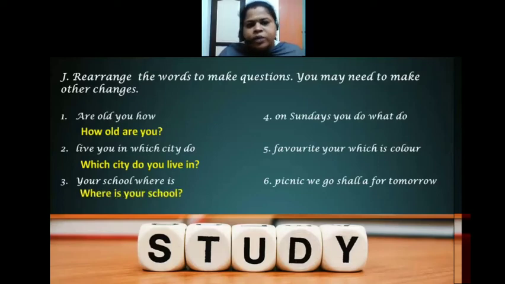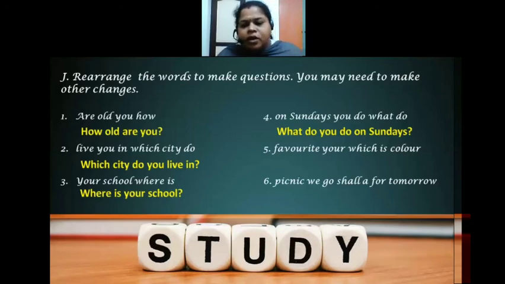Your school, where is? So where is your school? It's very simple. On Sundays you do what? What do you do on Sundays? So what is a question word and do is an auxiliary verb, then the subject you, then again do is the verb here, and on Sundays is extra information. So what do you do on Sundays?